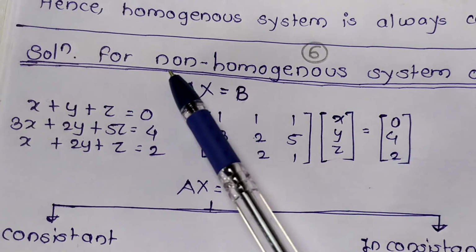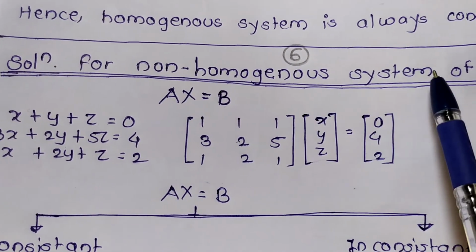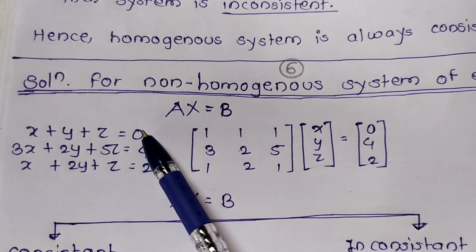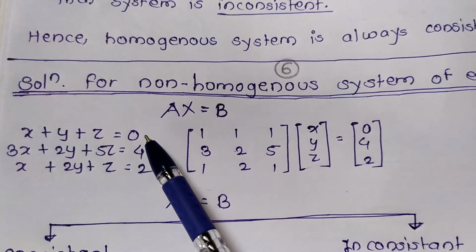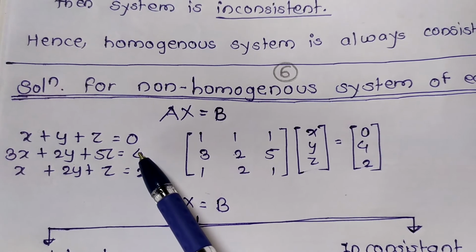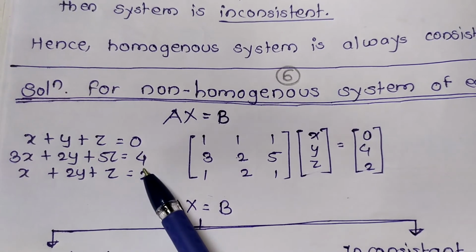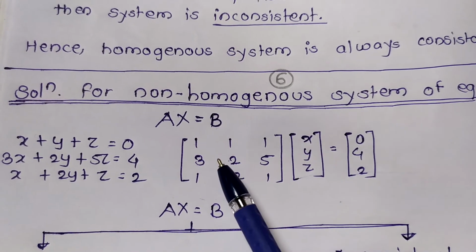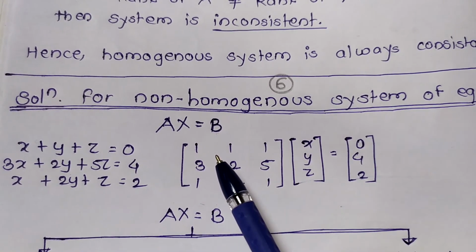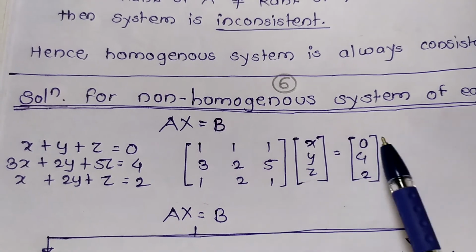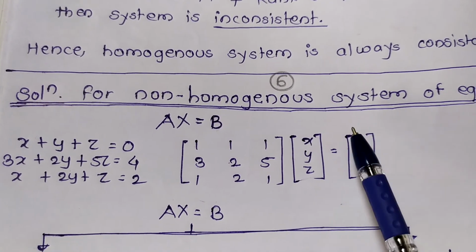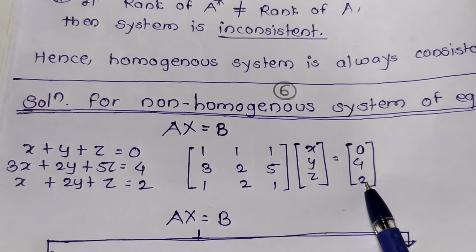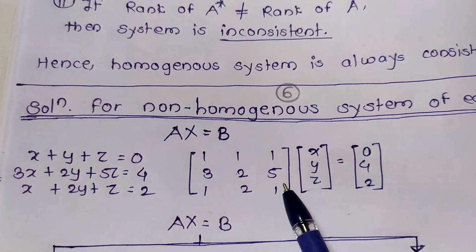Now what is a non-homogeneous system of equations? Here B is not equal to 0 for at least one equation. Here these are two equations. We can represent them as AX = B, with A, X, B. Here B is not 0: here 4 and here 2.